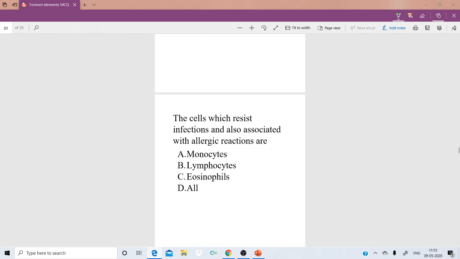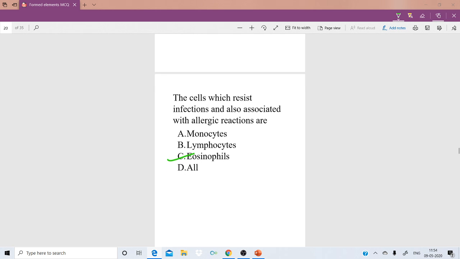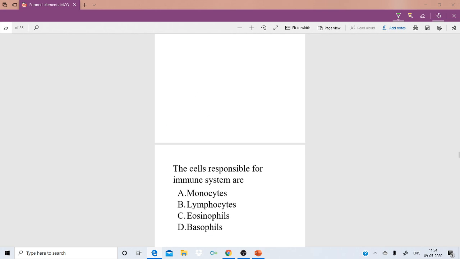So the cells are eosinophils. Eosinophils will resist the infections, that is, they do not allow the foreign organism to enter into our body, and if it enters, they show some allergic reactions like fever, cough, cold, sneezing. All these are allergic reactions, ma. So they are caused by eosinophils. Right. Next question.